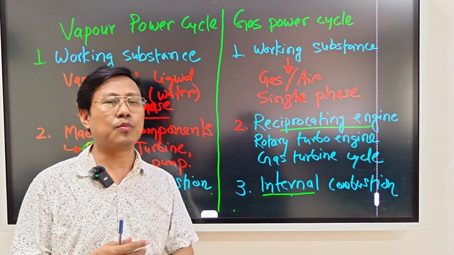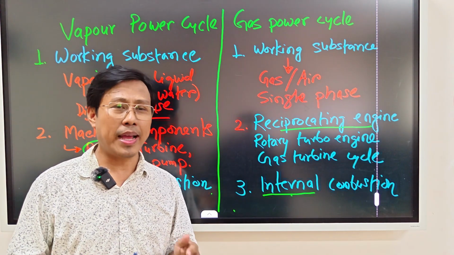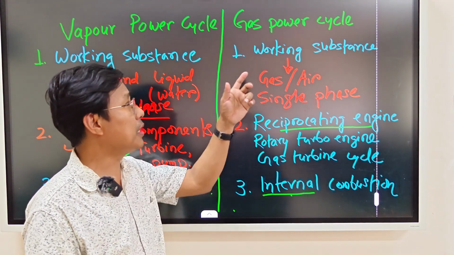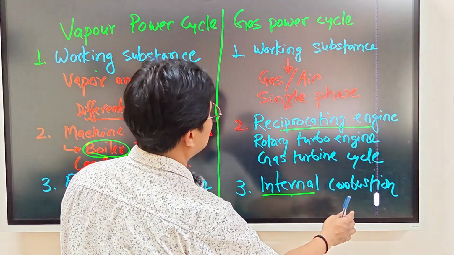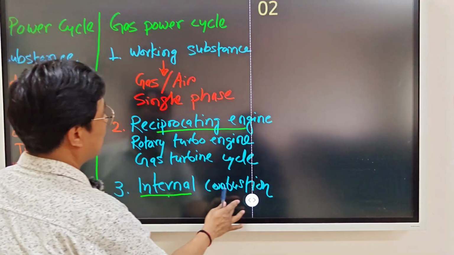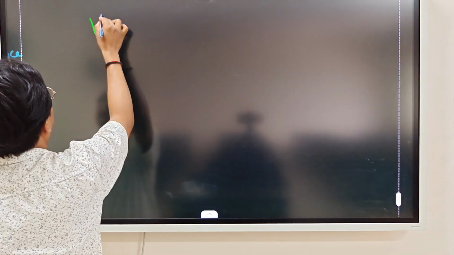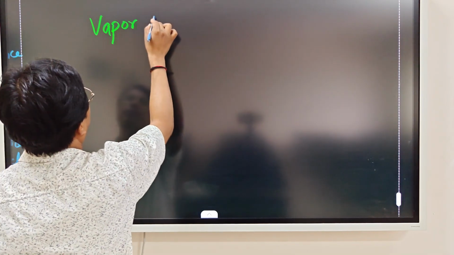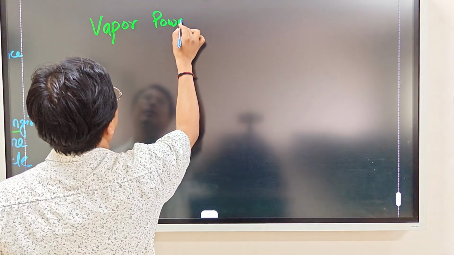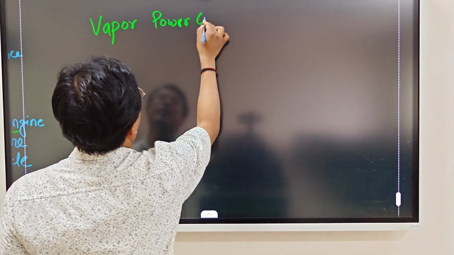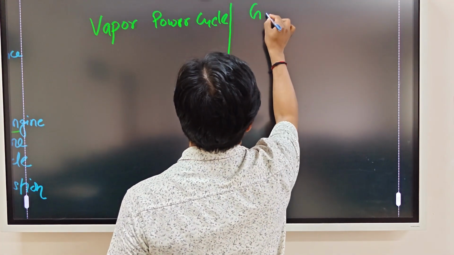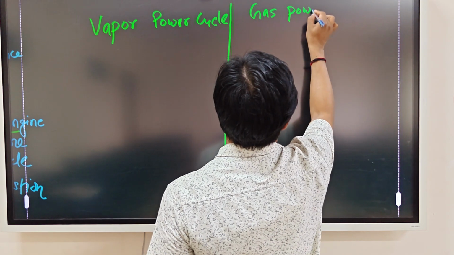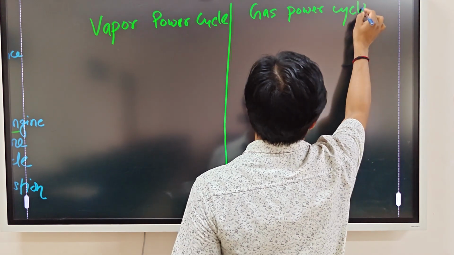Okay, so let us move to the fourth comparison, where we find how these power cycles are different. Here we need to have our different page. So we have here vapor power cycle, and here we have gas power cycle.